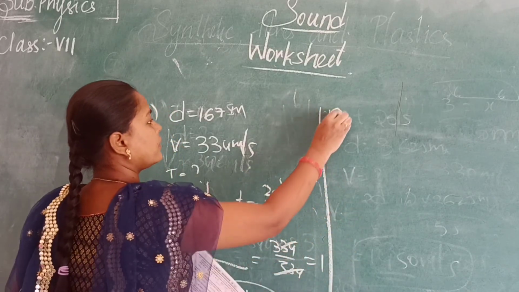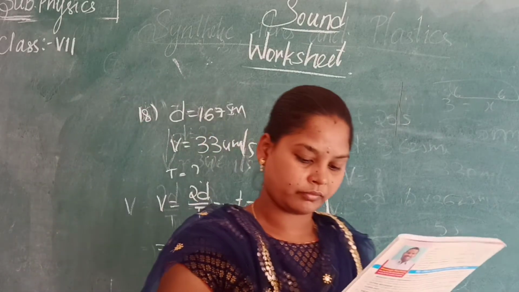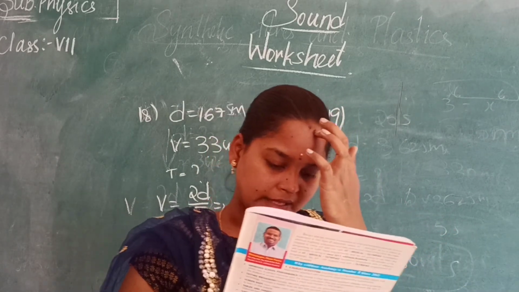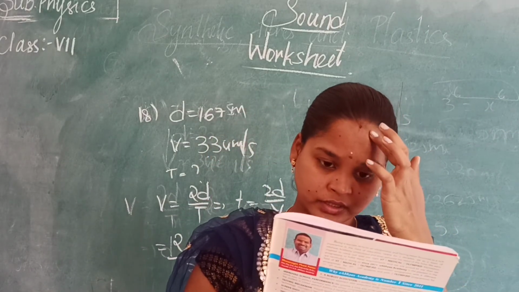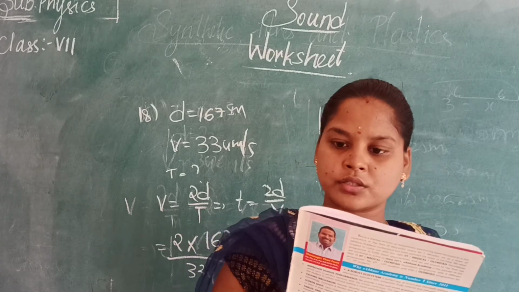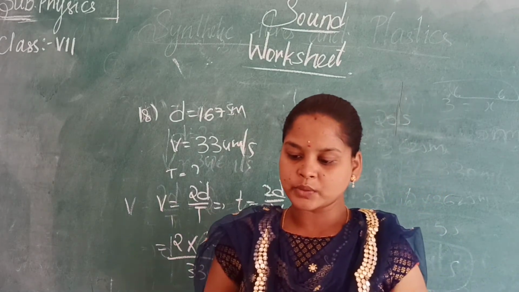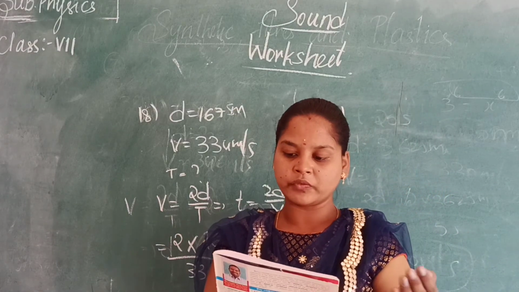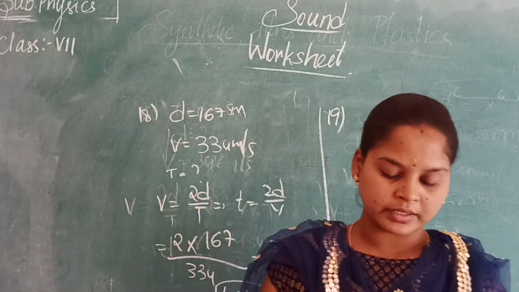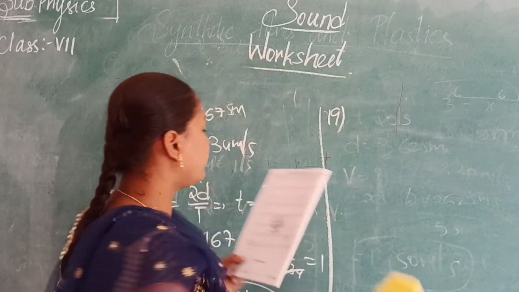Next, 19. A boat at anchor is rocked by waves. This is already discussed with 0.5. So the 19th one is the same as the 12th and 14th one. The question is repeated. Next we will go for the 20th one.